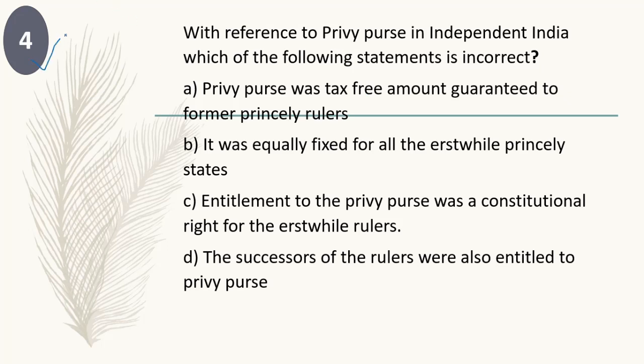Fourth question. With reference to privy purse in independent India, which one of the following statements is incorrect? So you need to choose the wrong statement related to the privy purse. It is a very unique question, and you might have seen similar questions at different times in different exams. The privy purse was the payment made to royal families, in accordance with the agreement, if they were willing to give up their ruling powers and get integrated with the nation state of India.